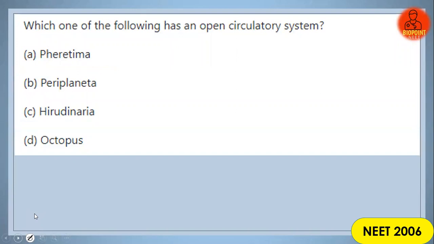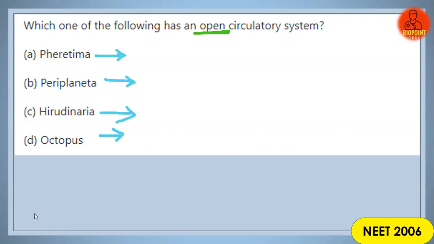Which one of the following has an open circulatory system? Actually, this question comes from the chapter Animal Kingdom, but since here also we are dealing with the circulatory system, this question is a part of this chapter. Is it Pheretima, is it Periplaneta, is it Hirudinaria, or is it Octopus?